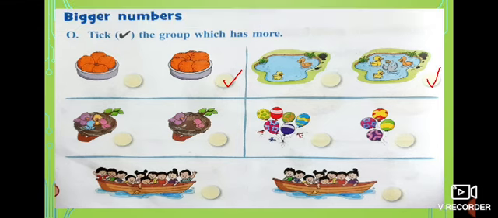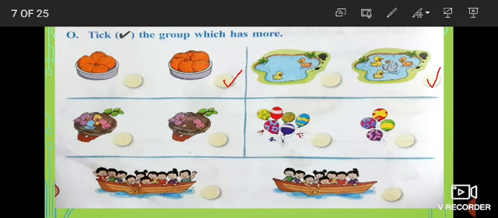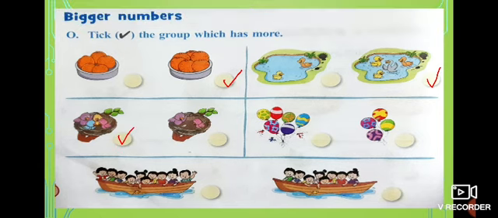And look at the next one. What is this? Birds are in the nest. How many birds are here? 1, 2, 3, 4. 4 birds are here. And look at here. 1, 2. Which nest is having more birds? This one. So what you have to do? You have to give a tick on this. Okay.